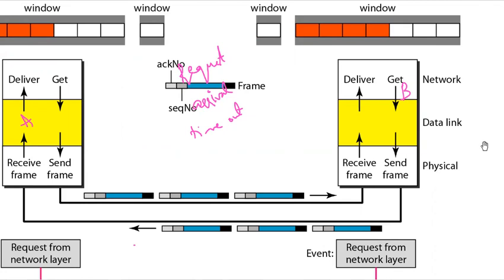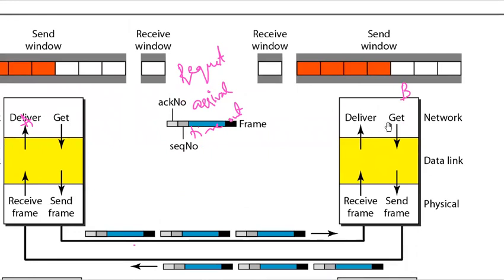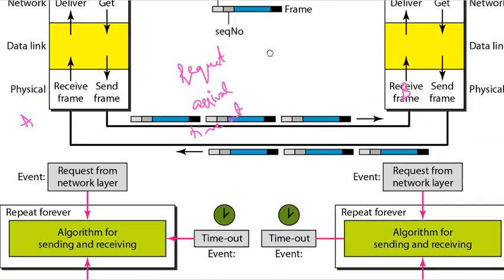The request event uses only the send window at each side. For example, if network B says it needs frame 4 or frame 5, then only the send window comes into play, while the arrival event needs to use both the windows.